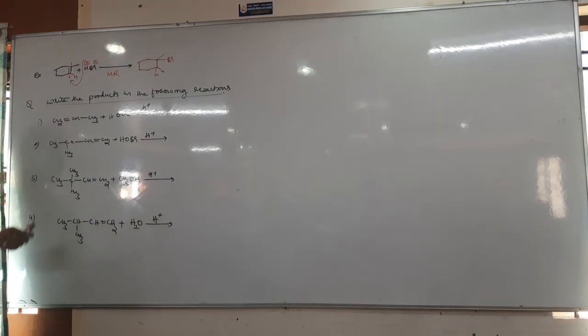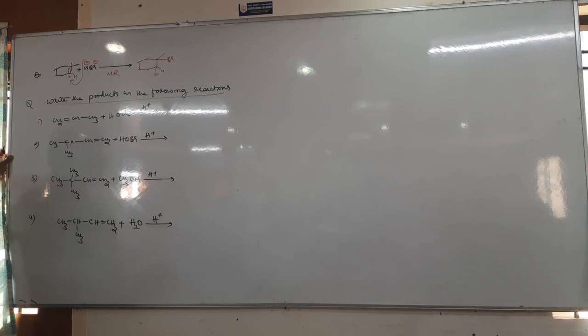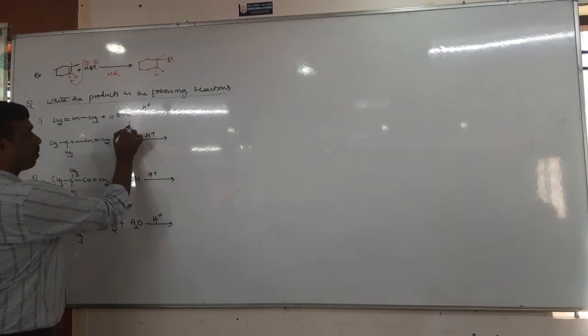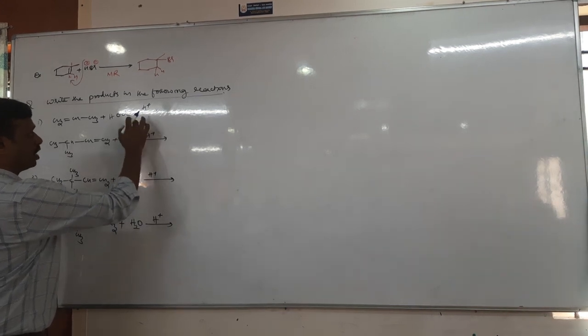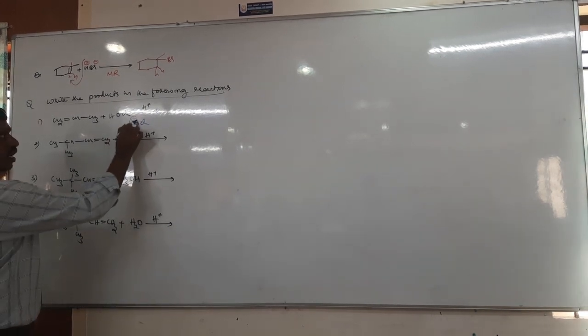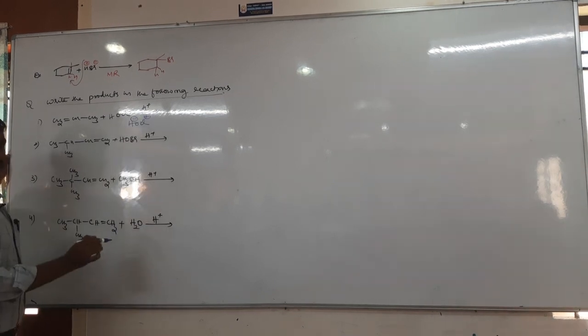So here you need to identify which is the electrophile and which is the nucleophile. In HOCl, it is called hypochlorous acid. In hypochlorous acid, which is the electrophile and which is the nucleophile? H plus is the electrophile, OCl minus. Here OH is negative, Cl is positive.